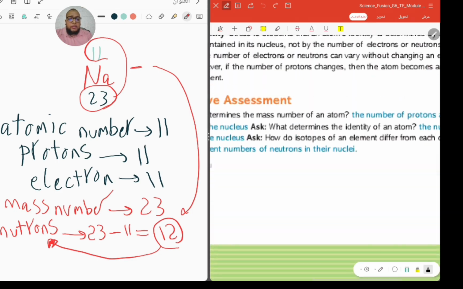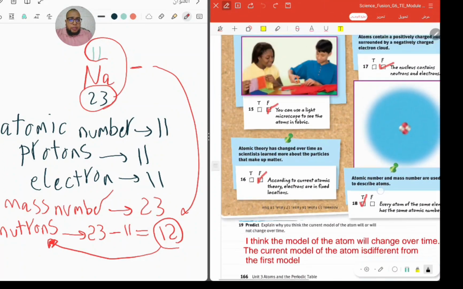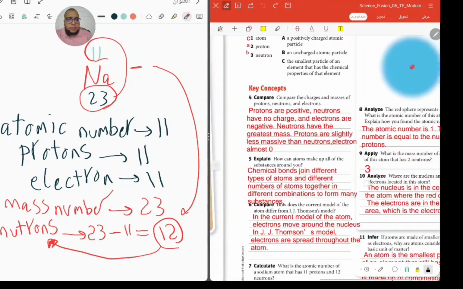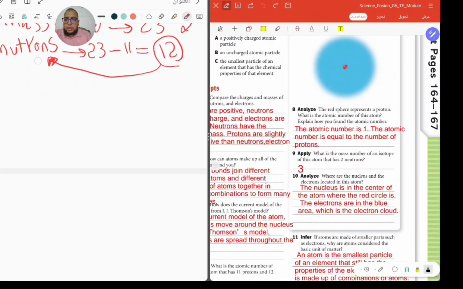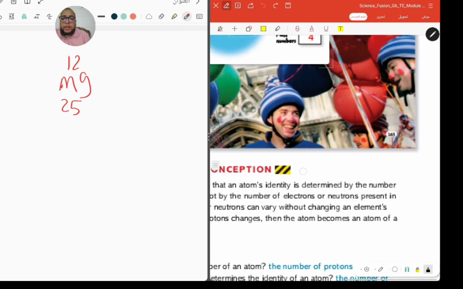Okay, I will give you another example, magnesium. Magnesium is 12 and 25, I think. I don't remember, but it's 12 and 25.